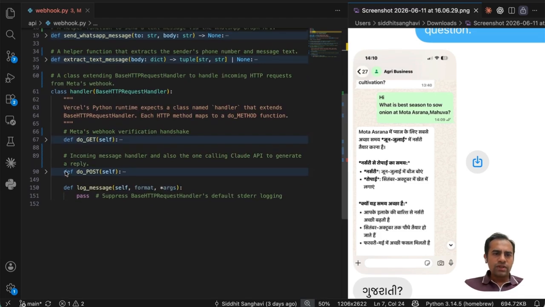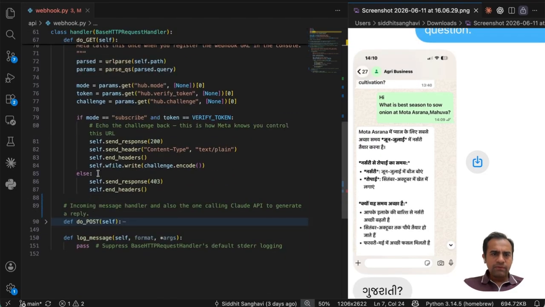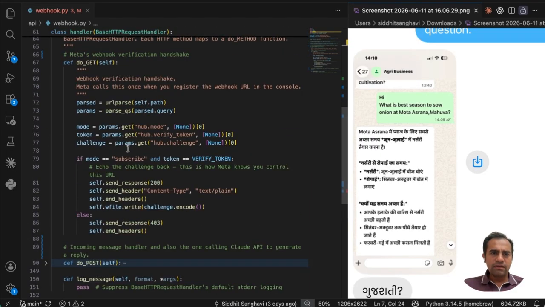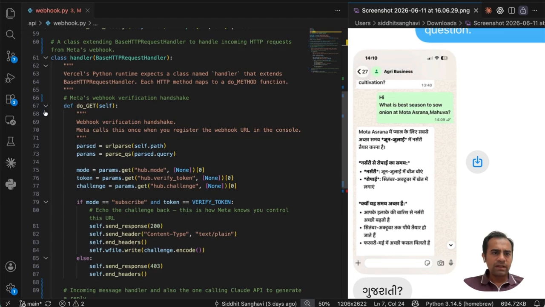So the two functions it has are the do_GET and the do_POST. Now, what do they do? The do_GET is just one time, right? It's like a handshake. It says, okay, you are controlling this secure URL with the WhatsApp API. Let's have a handshake. We return a 200 response, and that is done. That is a one-time thing. So it kind of looks like this, where you send this response and you're pretty much verified.